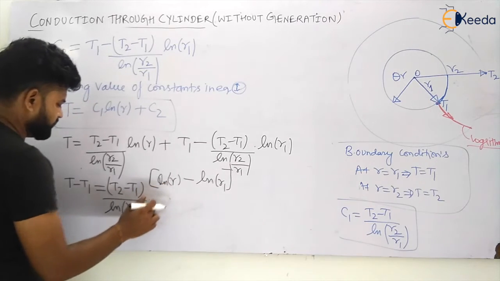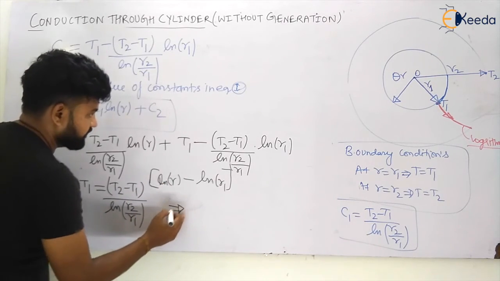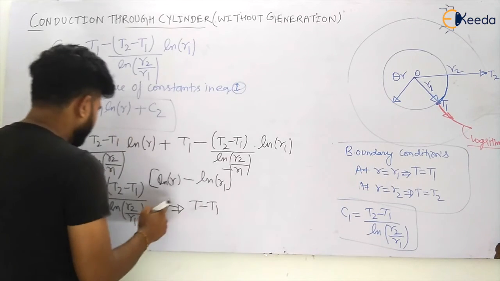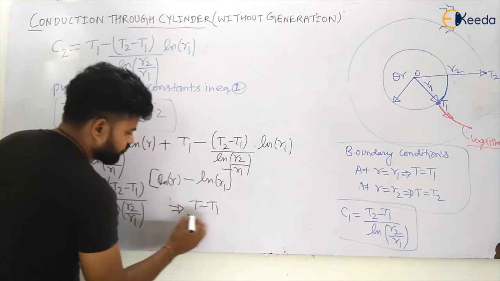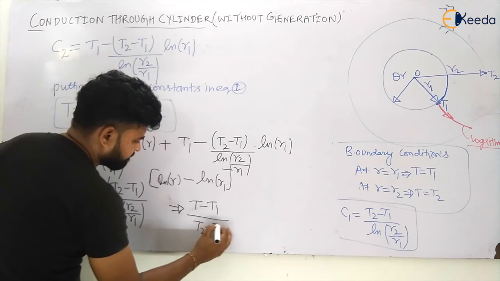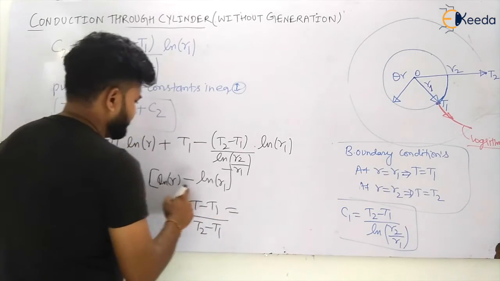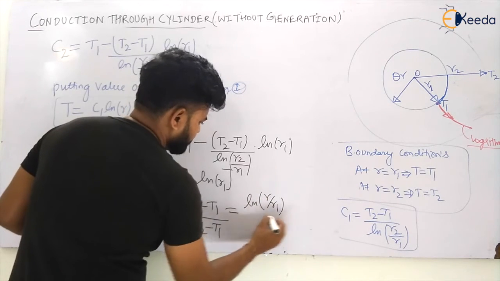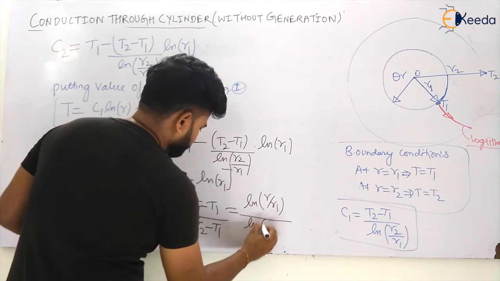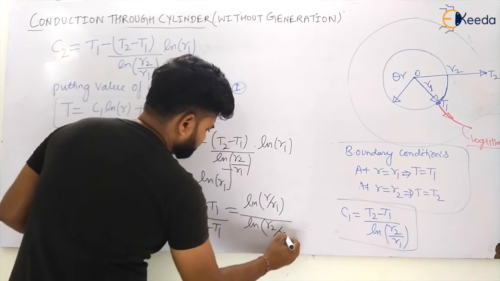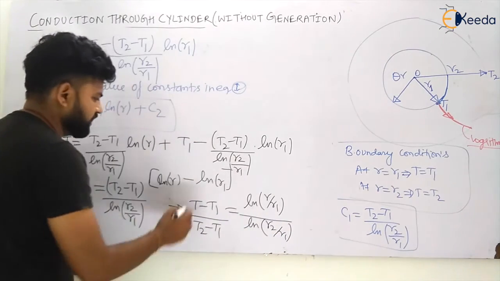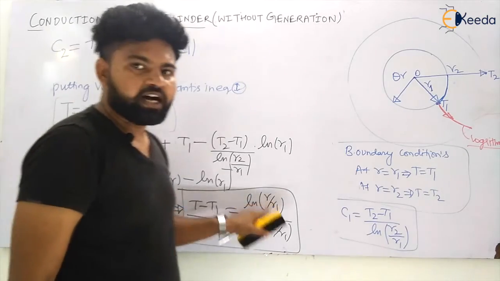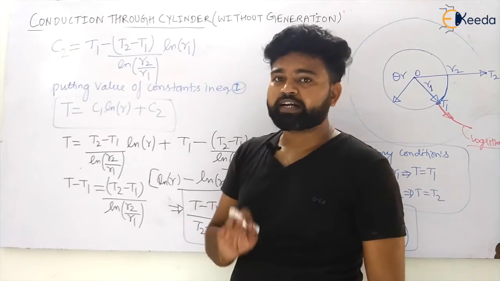So can I write this equation? Yes. Let us see what this equation will become. This will become T minus T1. Let us take T2 minus T1 this side. So T minus T1 upon T2 minus T1 is equal to ln R minus ln R1, which will become ln of R divided by R1, divided by ln of R2 by R1. So my dear students, at any radius R, you can calculate the temperature.